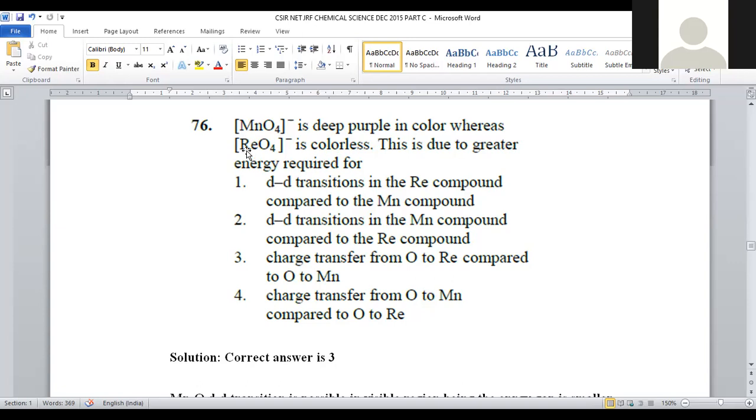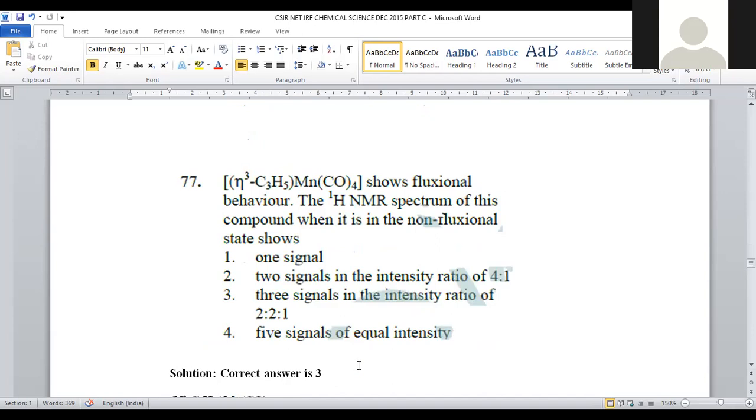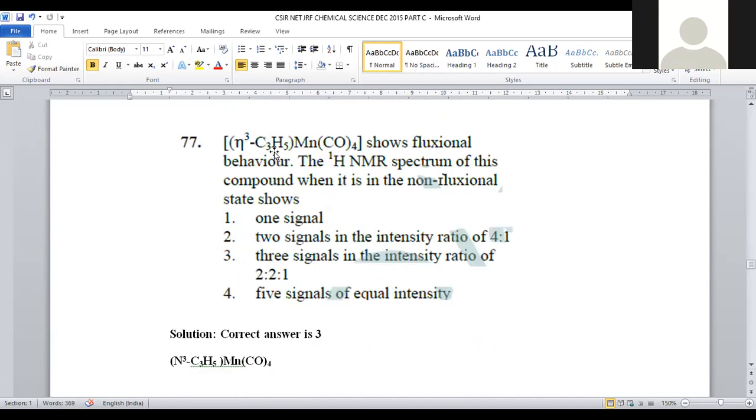But rhenium, being rhenium, the distance between the lower and higher level d orbitals is extremely large. That is the reason why the electron may not capture energy in the visible region. So charge transfer is not possible in the visible region for the oxo rhenium complex when compared to oxo manganese. So the exact answer will be option number 3. For question number 76, option number 3 is the correct answer. Let us move on to question number 77.